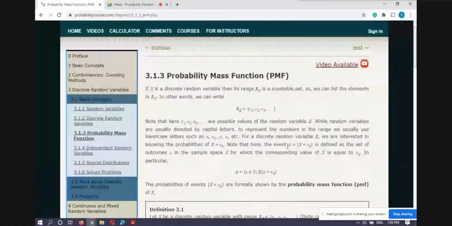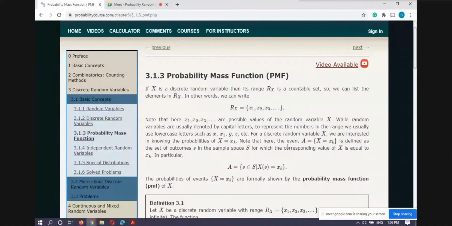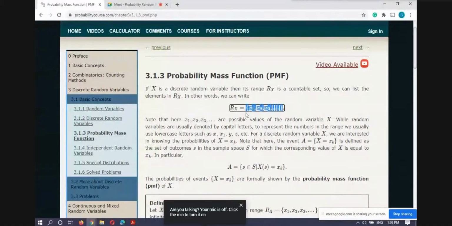Then we discussed what a probability mass function is. I told you that if X is a discrete random variable, it means its range set R_X is a countable set, and being a countable set, we can enlist the elements of R_X like this.